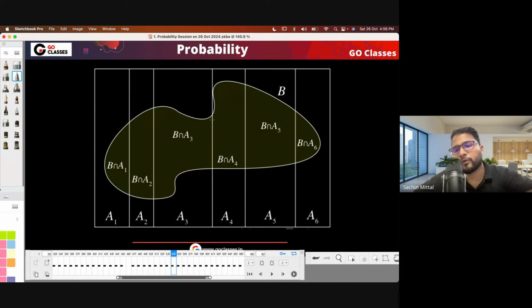You might know this: if you want to find the probability of B, then you can divide this into multiple parts. You can say this is B intersection A1, B intersection A2, B intersection A3, like this, where A1 to A6 form a partition. Partition means this covers the sample space and these are mutually exclusive, that is, exhaustive and mutually exclusive.